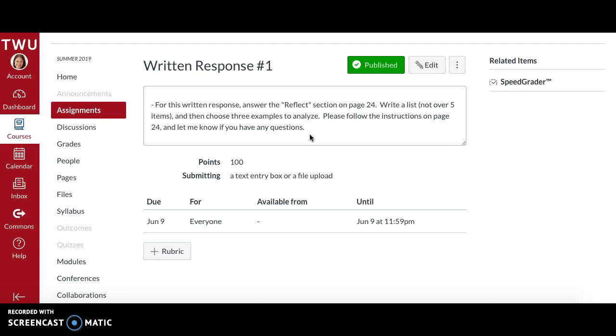I've just limited it to not over 5 items, and then choose 3 examples to analyze. Further instructions are on page 24. Of course, if you have any questions, please let me know.